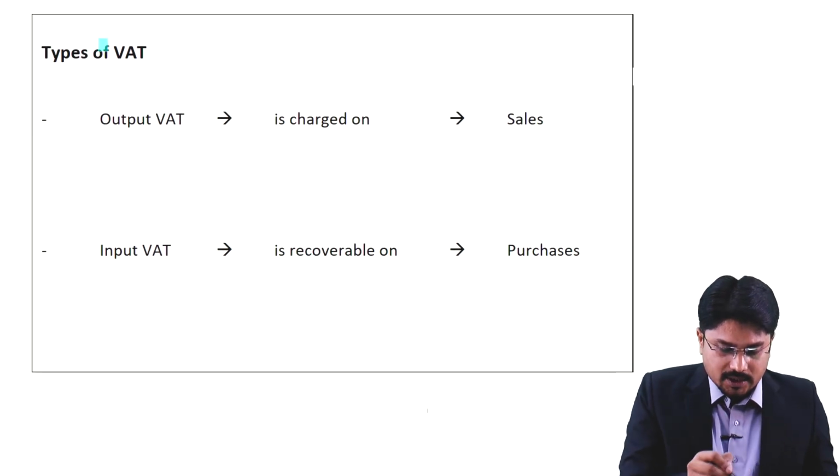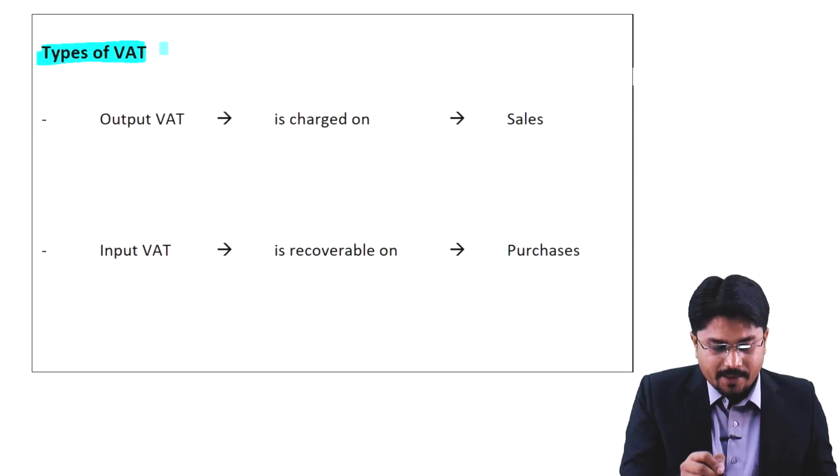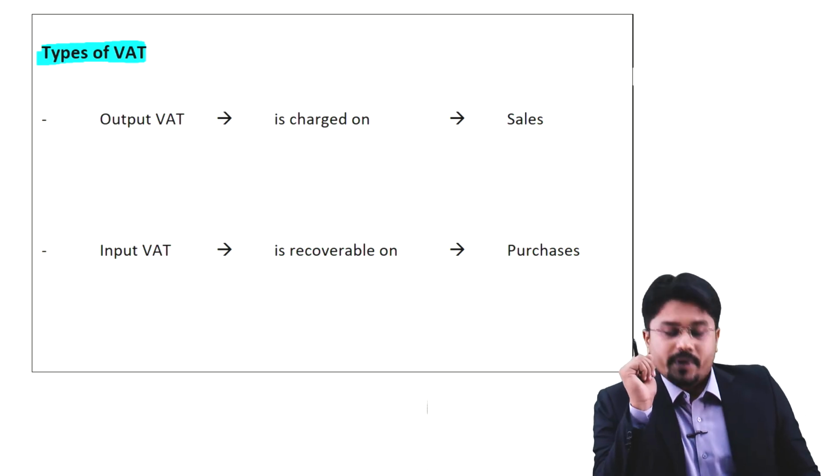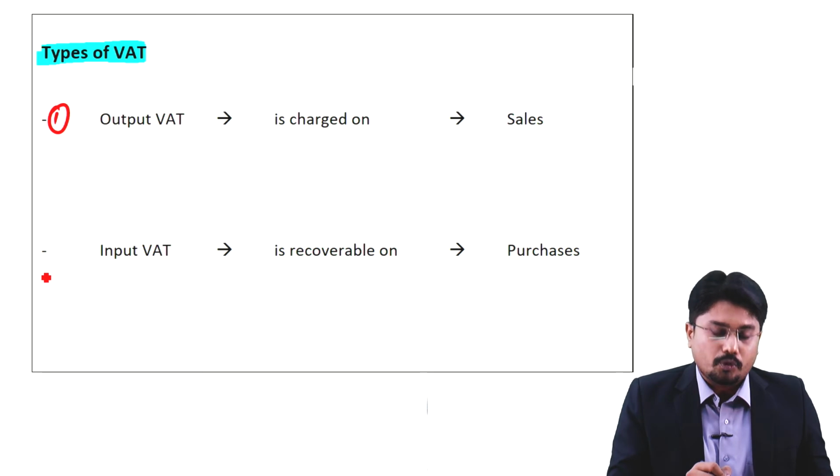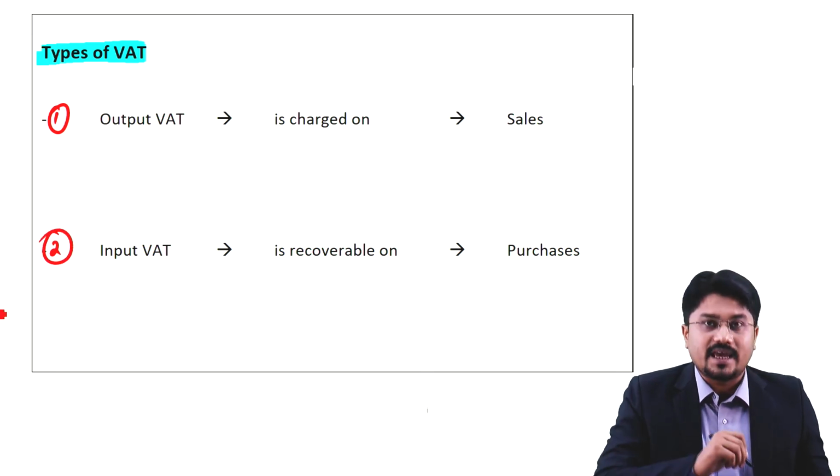Now let's talk about the types of VAT. Very important concept. Keep in mind, there are effectively two types of VAT. One of them is output VAT and the second one is input VAT.